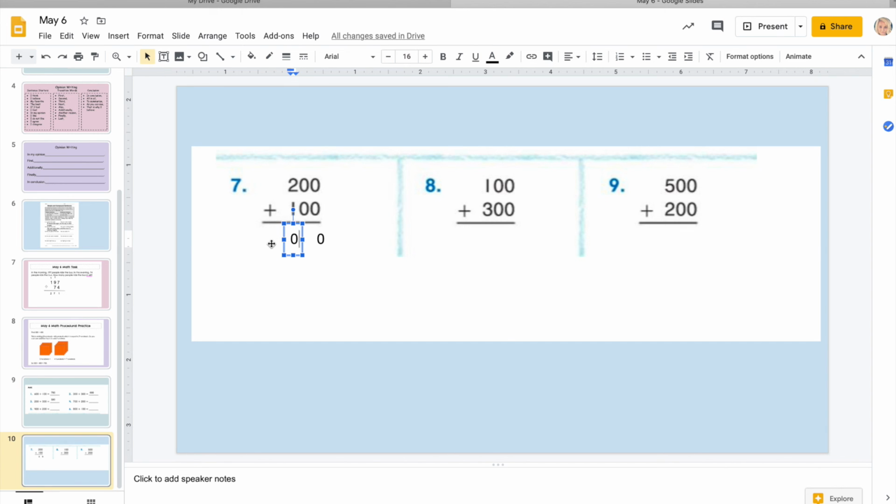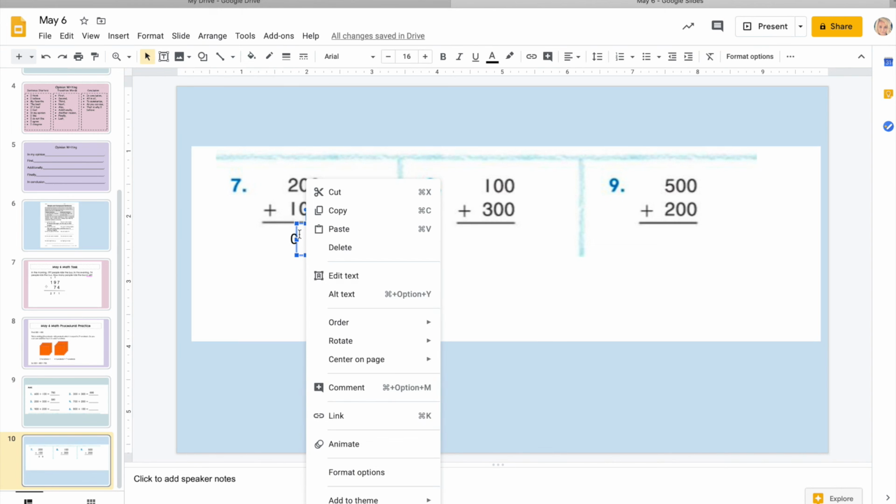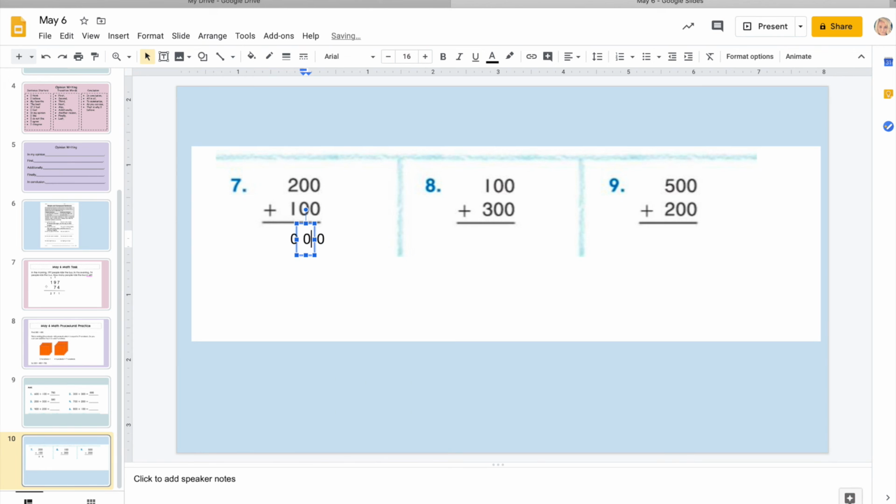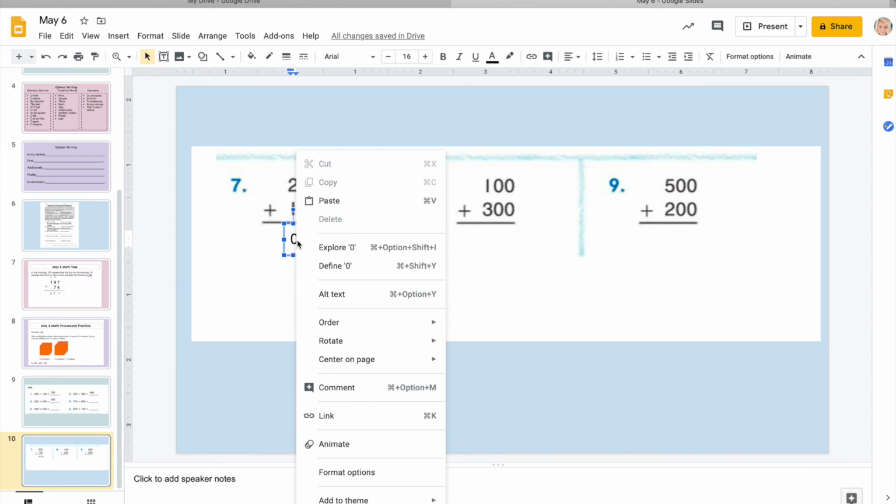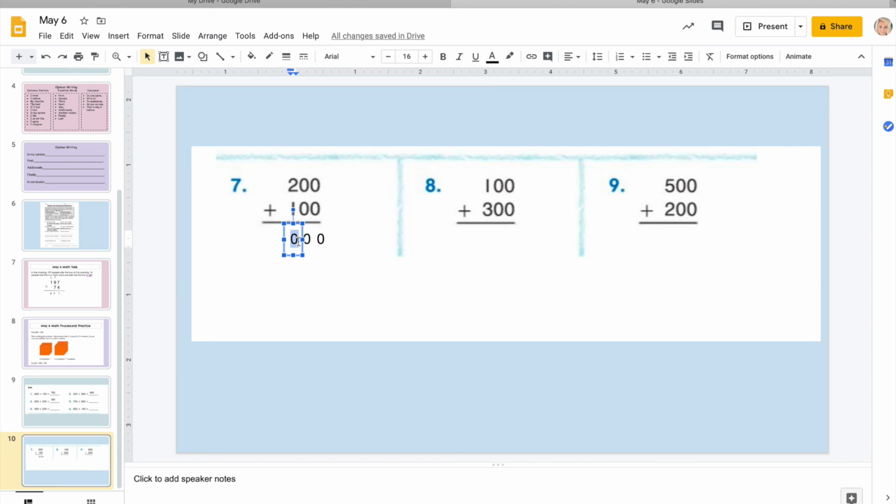And then we're going to add that hundreds. 2 plus 1 is 3, focusing on those math facts. So because we're just adding up the hundreds column in the place value, 200 plus 100 is 300.